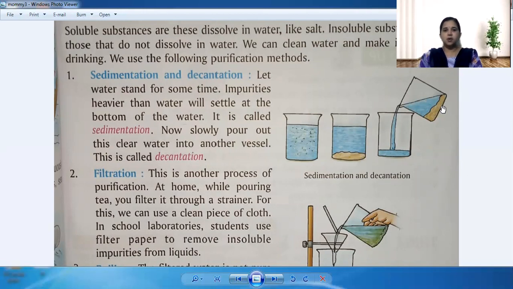Okay, this process is called sedimentation and decantation. So what does sediment mean? The impurities which settle at the bottom of the vessel are called sediments. So this process is called sedimentation. And taking the fresh water which comes up in the vessel and pouring that into another vessel is called decantation. It means you are changing the water, from one can to another. So, decantation. Now let us see what is filtration.